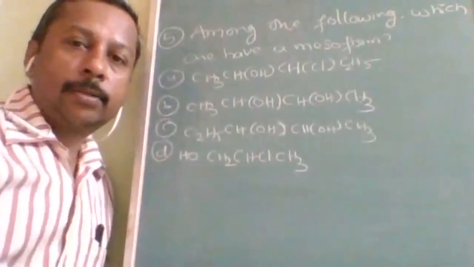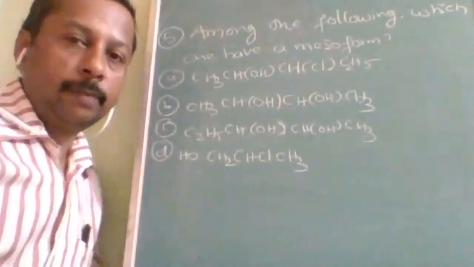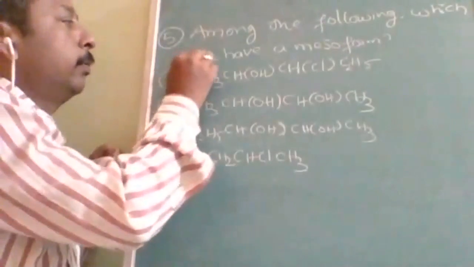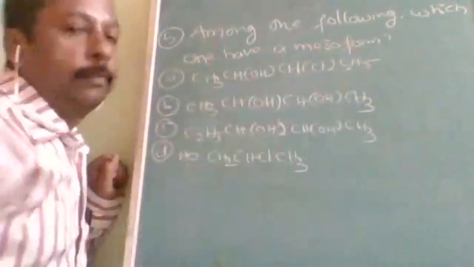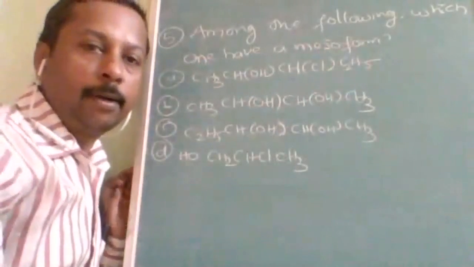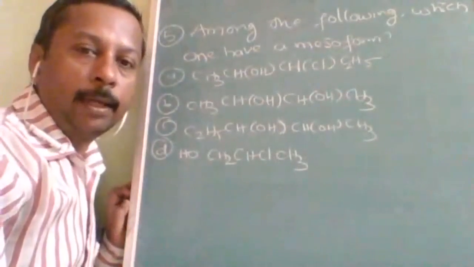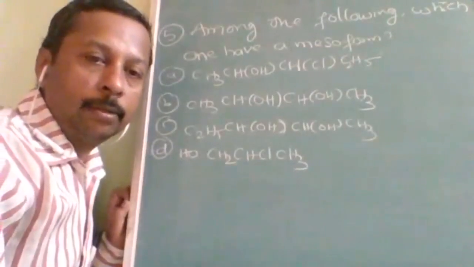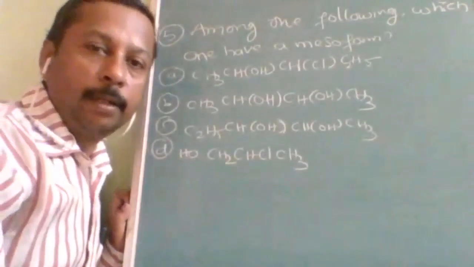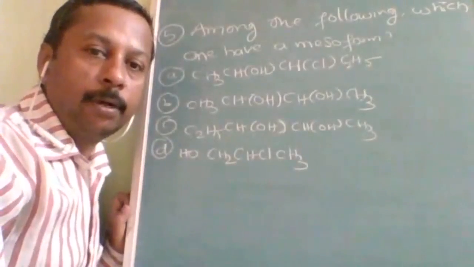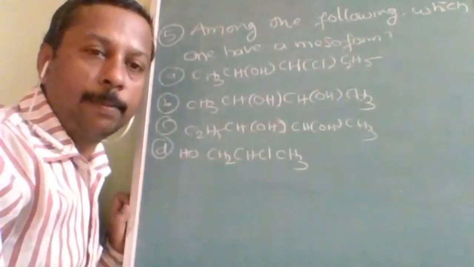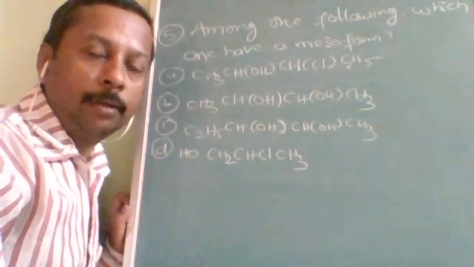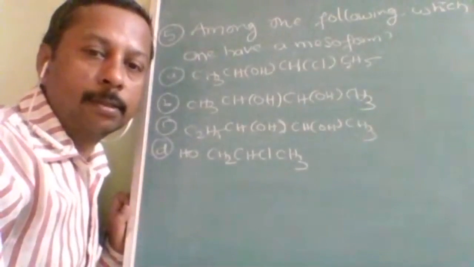Okay, here is the next question. Among the following, which one has meso form? Okay, the question is, which one has meso form? This is regarding optical isomerism along with multiple concepts. Alcohol is there, haloalkane is there. So the preparation will be there when you are perfect in all three topics: optical isomerism, alcohols and haloalkanes. Okay, let's see if we can answer or not.